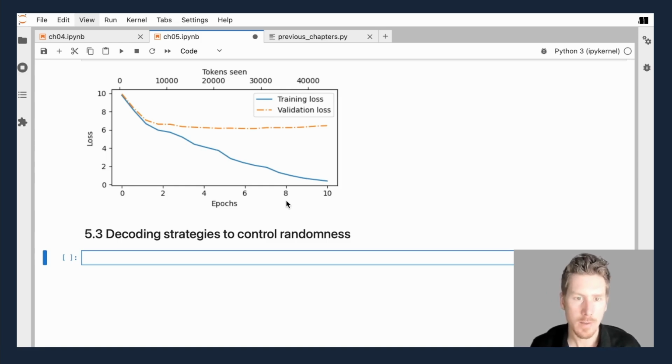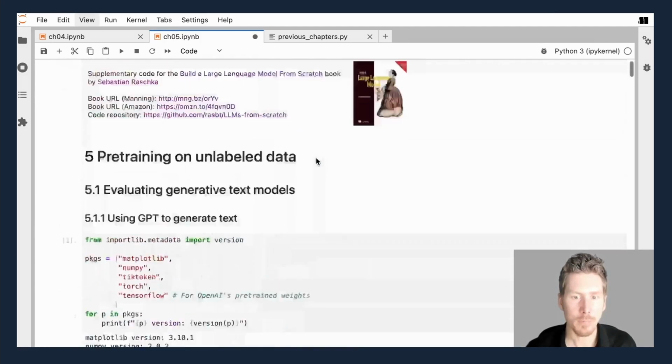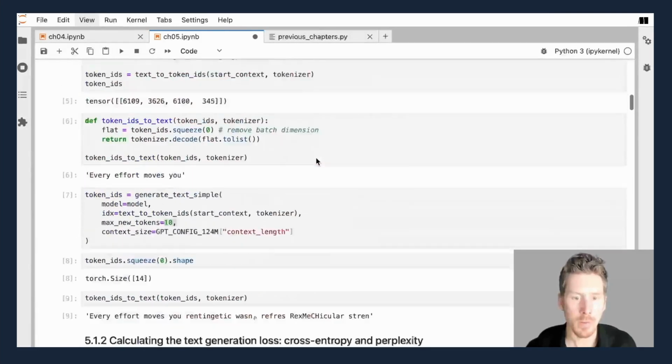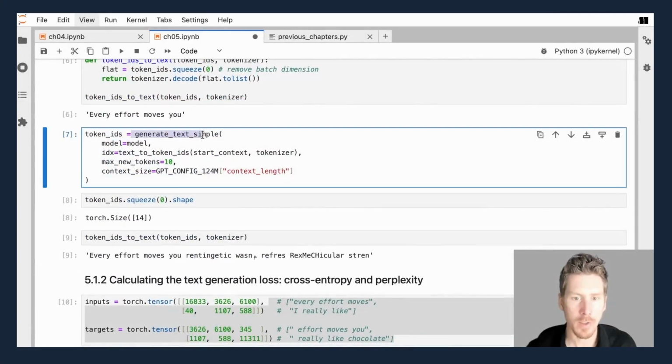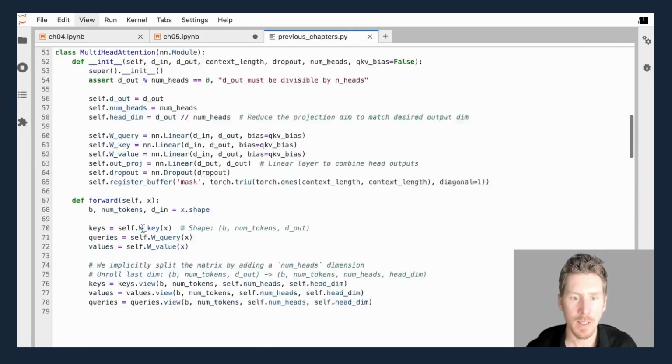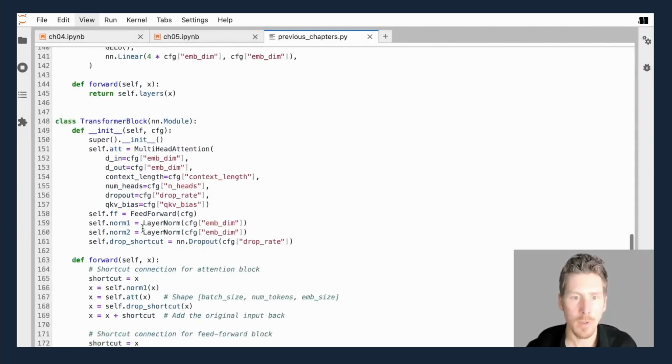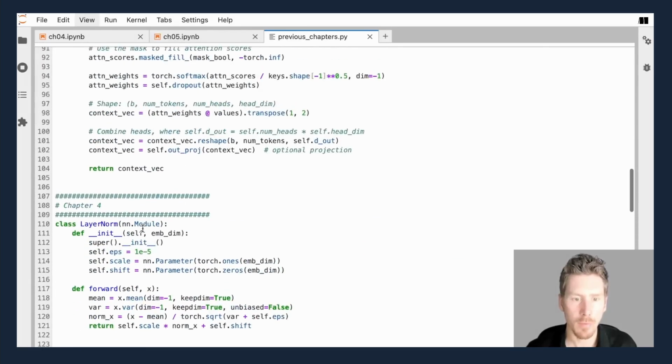And in practice, no matter what LLM you use, whether it's through ChatGPT or other providers, usually they implement a sampling strategy that uses either top K or top P sampling and a temperature scaling. I wanted to talk a bit about that and how that works. So before, we implemented the generate text simple function, which we have here in chapter 4.